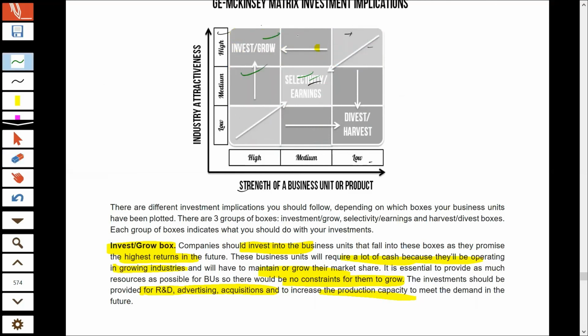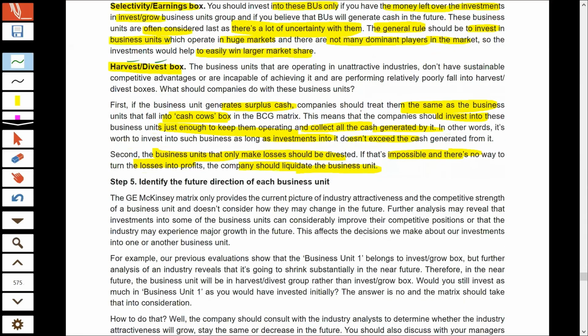For these three cells, you should definitely invest more. For these three cells, nothing is clear. Management has to analyze and select those businesses which they feel show potential, and then they should invest. And for these three, the management should not invest. They should go for harvesting, that means they should generate as much cash as possible by maintaining the minimum current level of investment, or they should go for divestment altogether. They should not invest additional money. That's what these three strategies talk about.